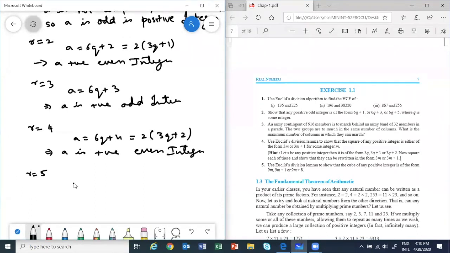R equal to 5, A is equal to 6q plus 5. So again, it is not completely divisible. So A is a positive odd integer. Correct?